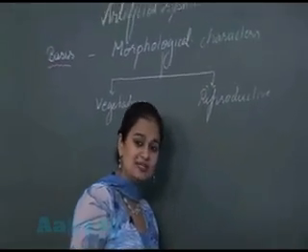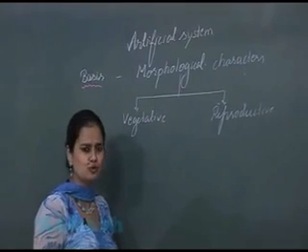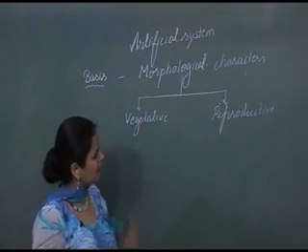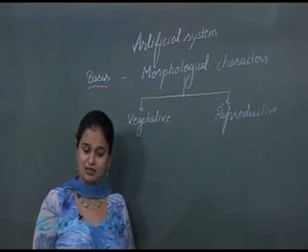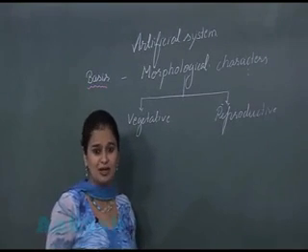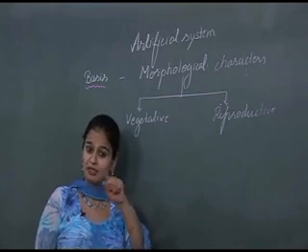तो वेजिटेटिव कैरेक्टर्स के अंदर आ जाएगा स्टेम, टाइप ऑफ स्टेम, रूट, लीव्स, and in the reproductive characters comes the floral parts of the plant. Yes, the floral parts of the plant, that is the stamen and carpel, right?